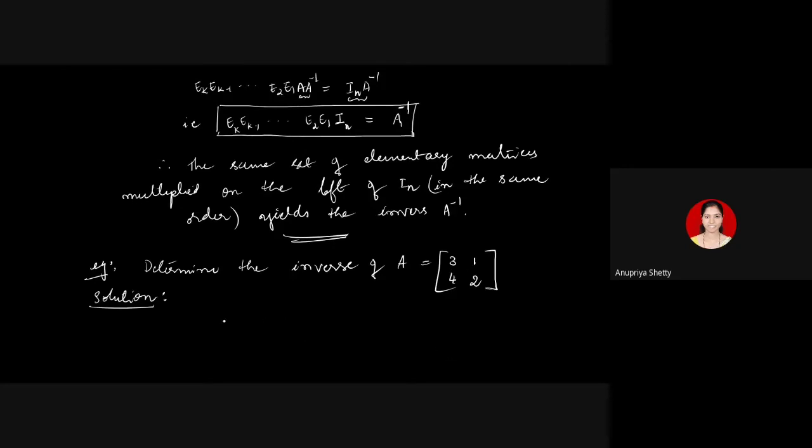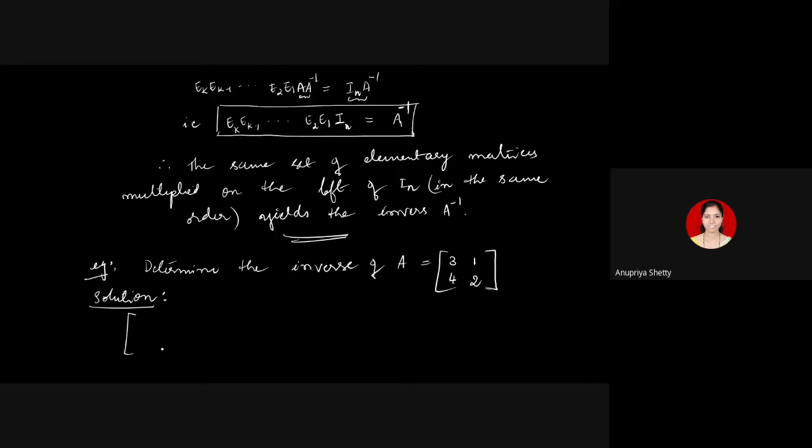You have to apply exactly the same operations in the same order on I2, identity of order 2. When you apply all the row operations in the same order on identity, the final matrix that you get is going to be the inverse. So we will not double the work. What does it have to do? I have to apply a set of row operations on given matrix A, reduce it to identity. Then I have to apply the same set of operations on identity, and that will give us the inverse.